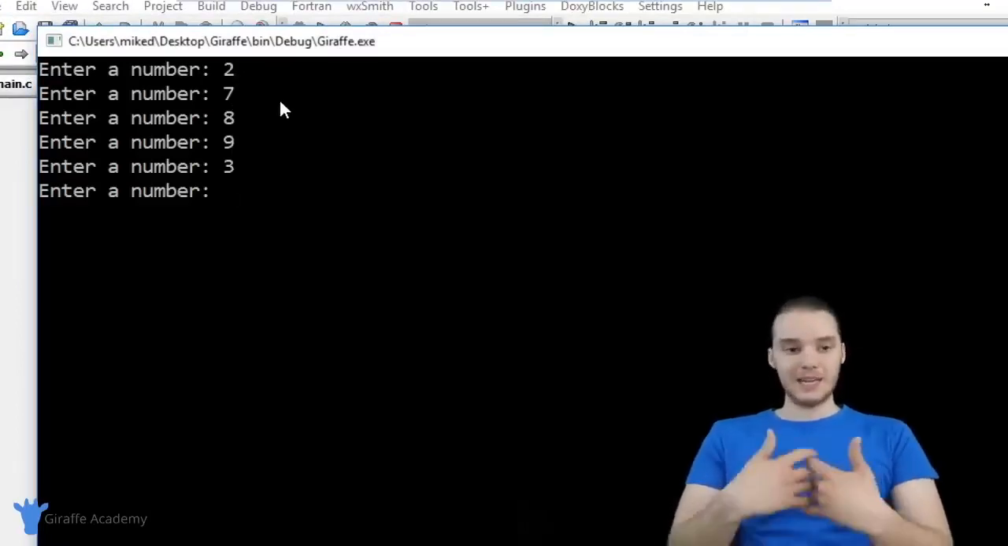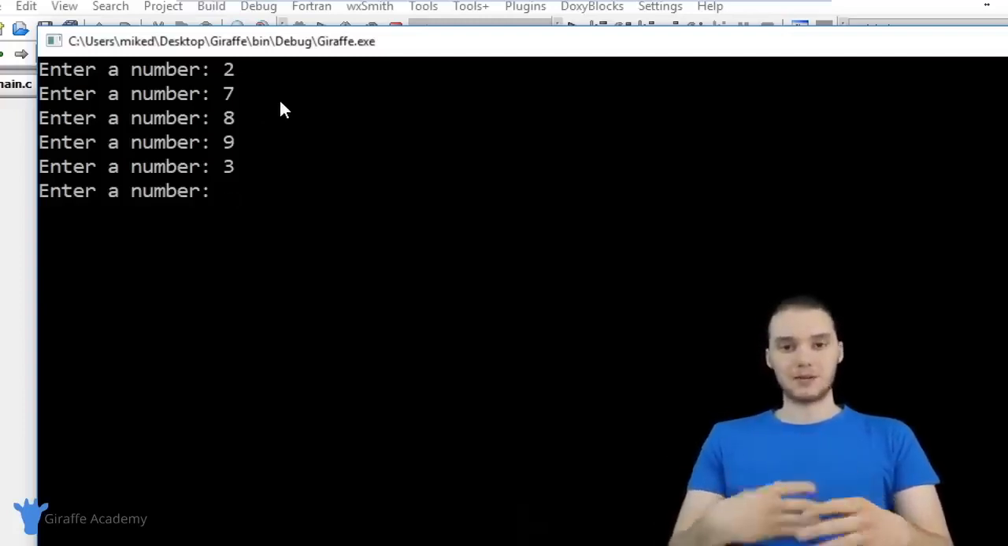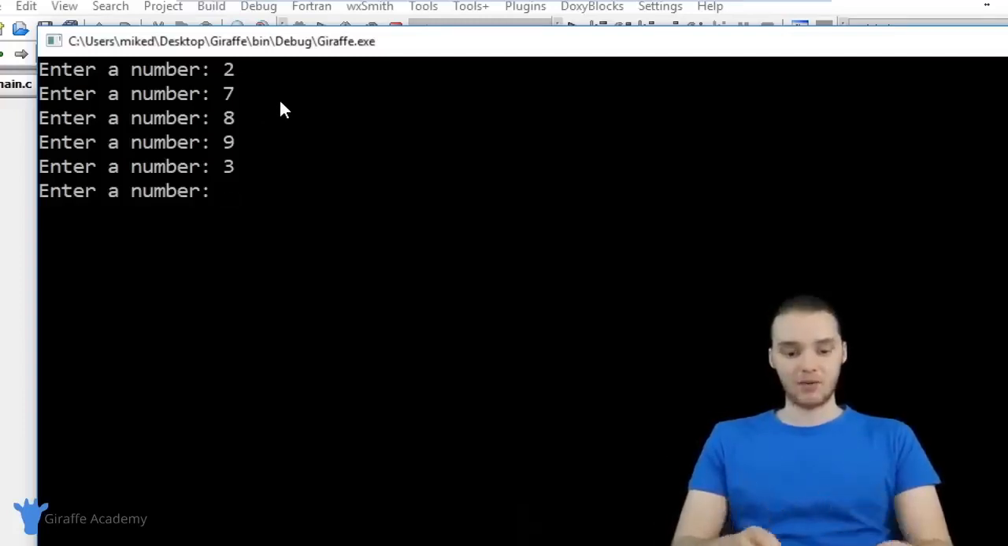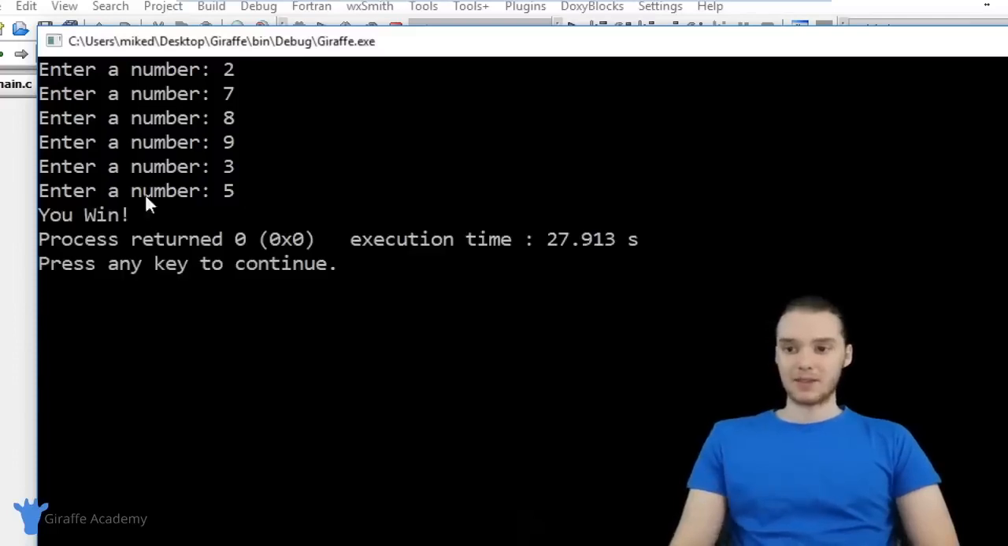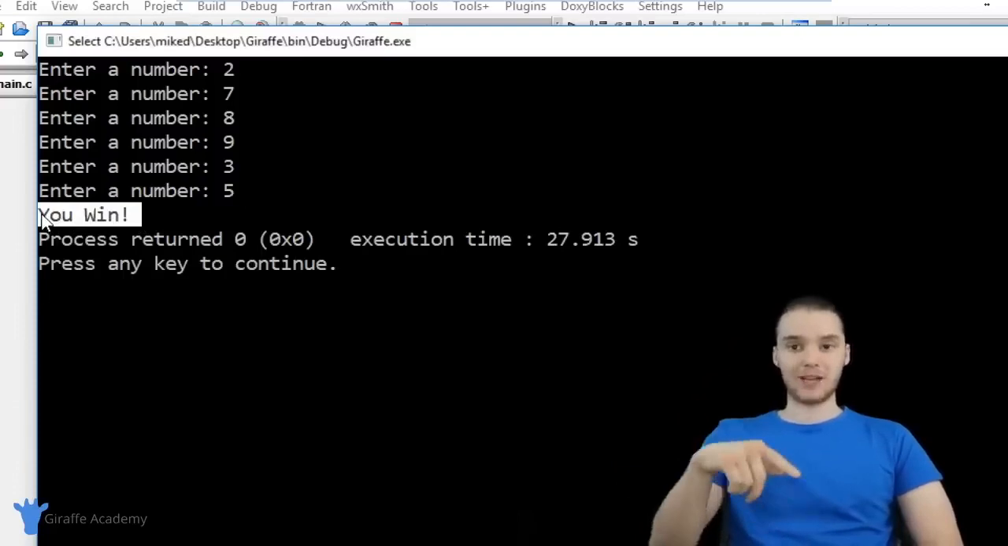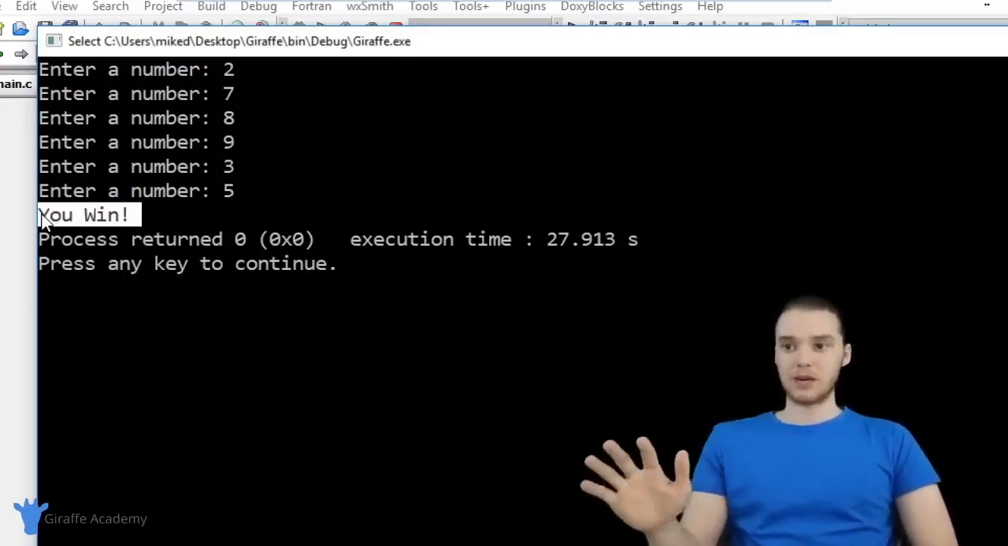So you'll notice I can keep entering in numbers, and it'll keep prompting me to enter a number as long as I haven't guessed it correctly. So now let's type in 5, and remember 5 is the secret number. And when I click enter now, that loop condition is going to end up being false, right? Because the guess is going to be equal to the secret number, and it's going to execute, and it's going to say, hey, you win, right? So we broke out of that loop. We executed the print statement that said you win, and the program terminated.